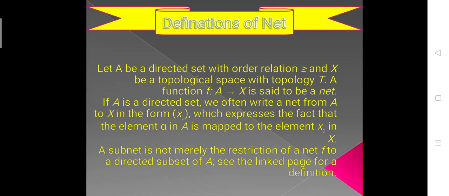Now we discuss the definition of nets. Let A be a directed set with order relation greater than or equal to, and X be a topological space with topology T. A function f from A to X is said to be a net. If A is a directed set, we often write a net from A to X in the form x alpha, which expresses the fact that the element alpha in A is mapped to the element x alpha in X. A subnet is not merely the restriction of a net f to a directed subset of A. See the link for a definition, which we gave in the last slide.